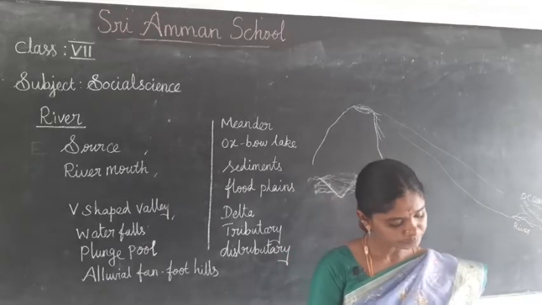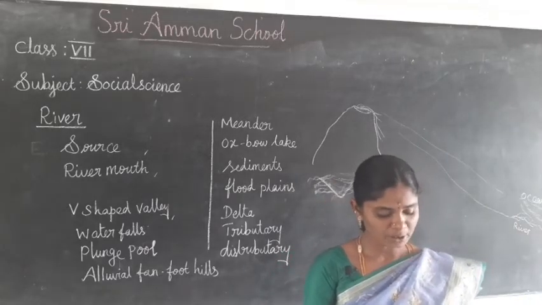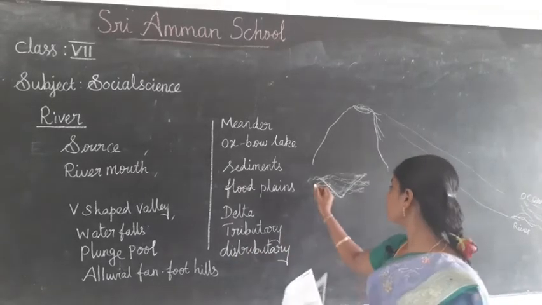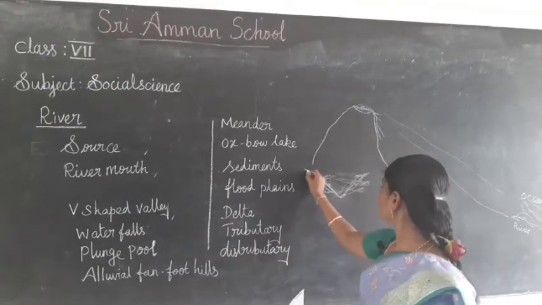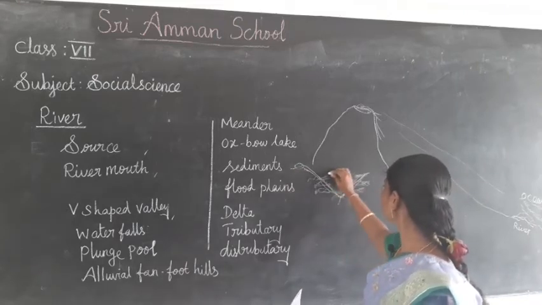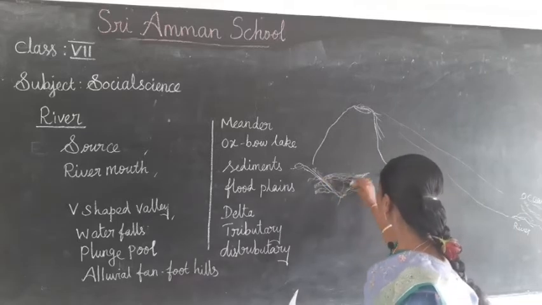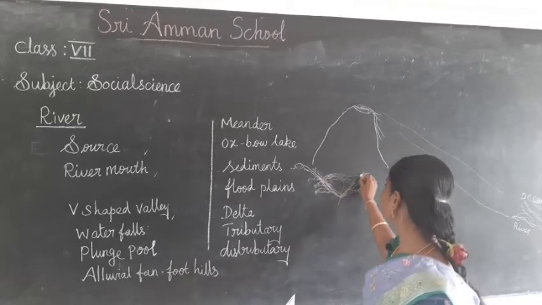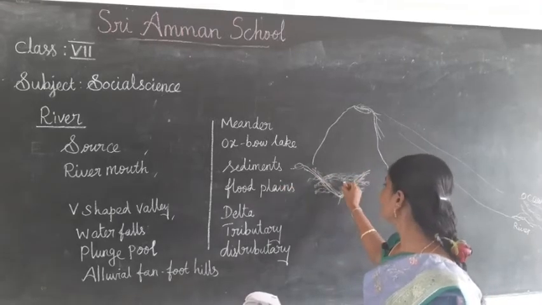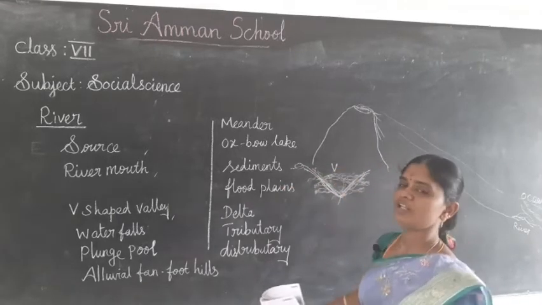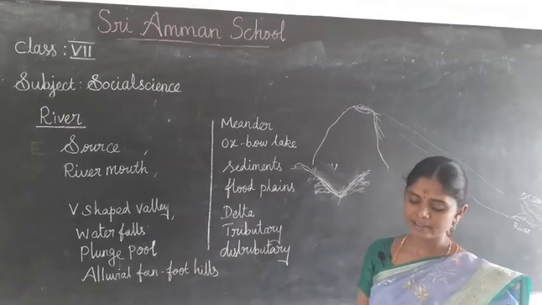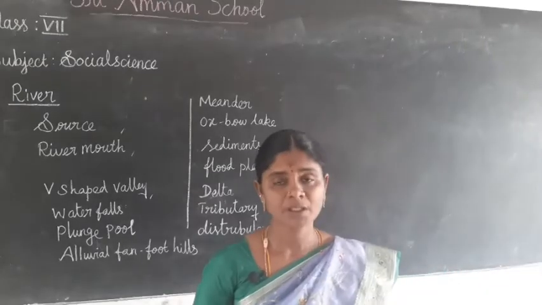The running water in the river erodes the mountain tracks. It is the source of the river. It comes down, and in the path of the way where it flows, it erodes both sides. It looks like the letter V, so it is called a V-shaped valley. Do you clear? Yes. Next one.